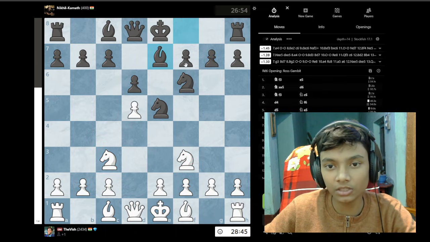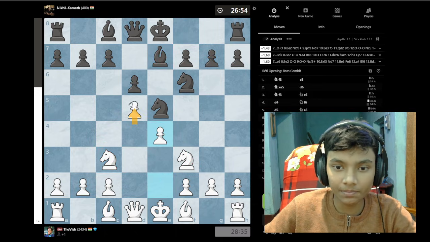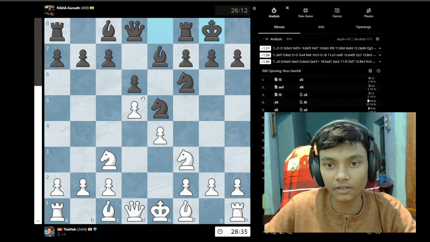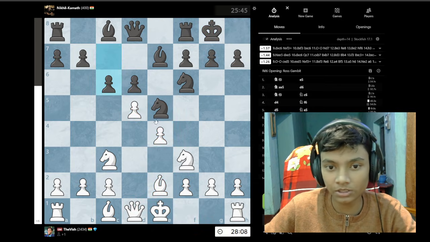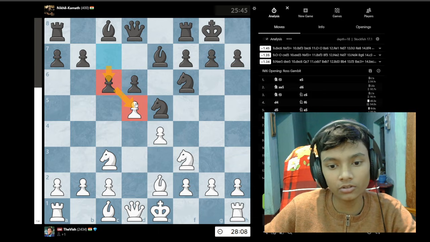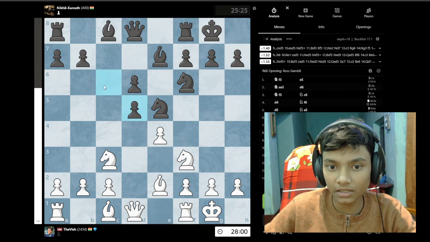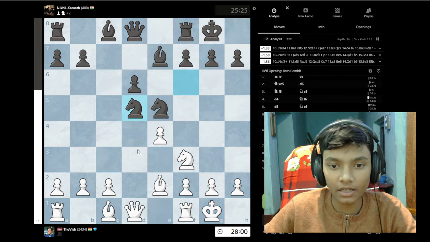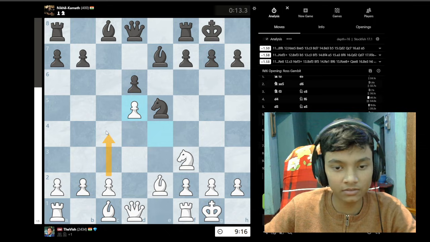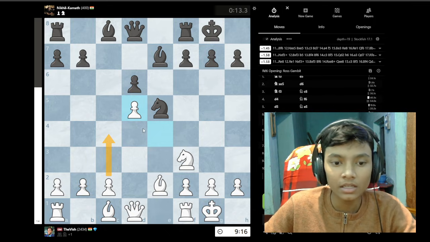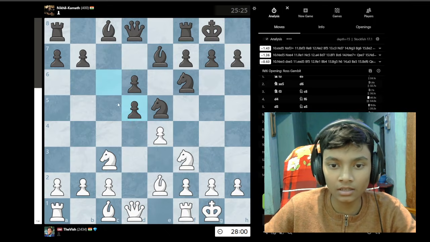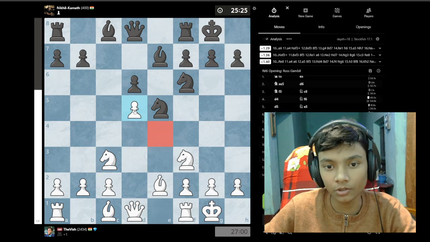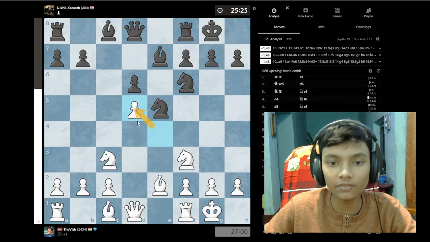So he develops his bishop. e4 is played, taking the control of the center, also giving some protection to the d5 pawn. Castles, bishop e2, and now he attacks the pawn on d5. Castles takes place, and now if you would have taken with the knight, takes and then takes, the plan would be to play c4 or something to try and protect everything. But Vishy chose to take with the d4 pawn. So e takes d5, and now